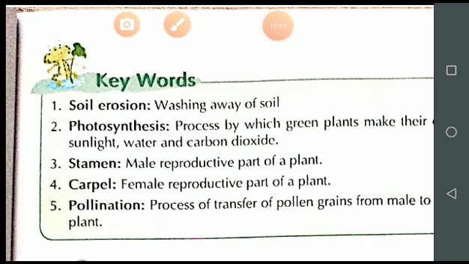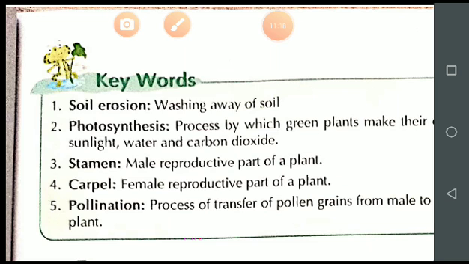And next is pollination. So what is pollination, students? The process of transferring pollen from one flower to another is called pollination, or you can also say the process of transfer of pollen grains from the male to the female reproductive part of a plant is known as pollination. Okay, students?